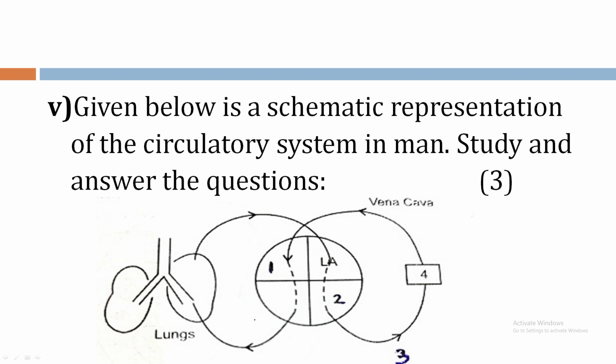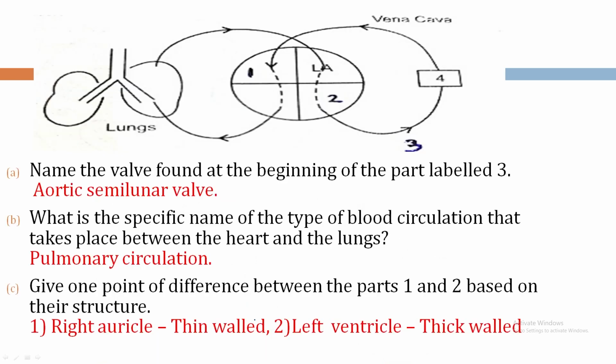Bit 5. Given below is a schematic representation of the circulatory system in man. Study and answer the questions. Study the diagram. Bit A. Name the valve found at the beginning of the part labeled 3. So part labeled 3 is aortic semilunar valve.